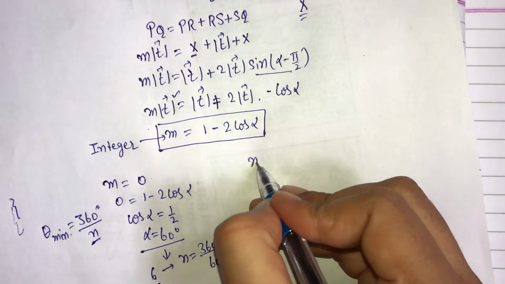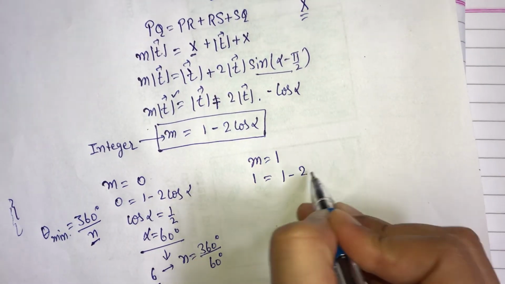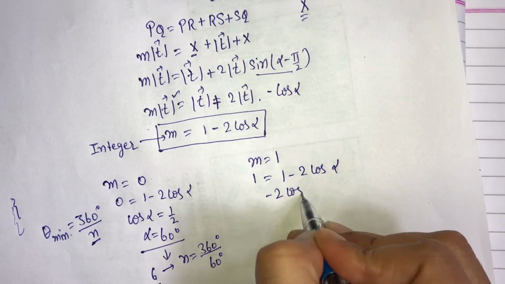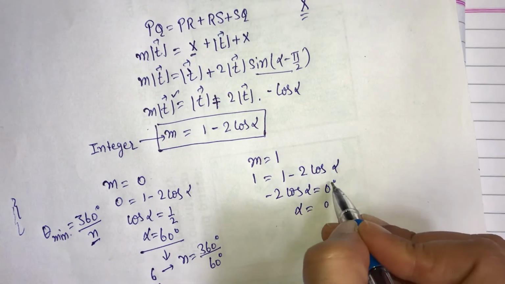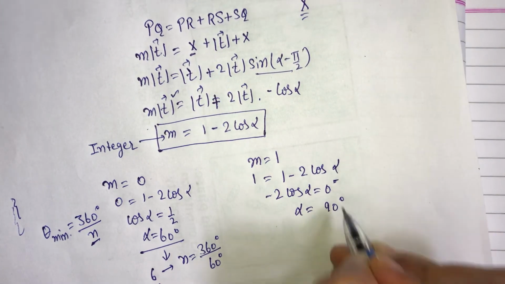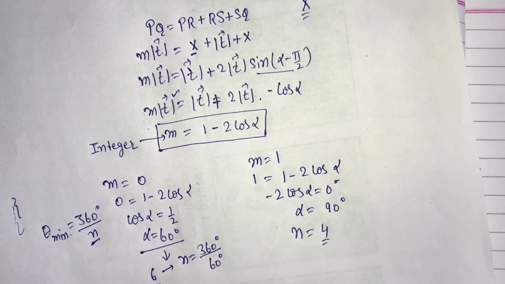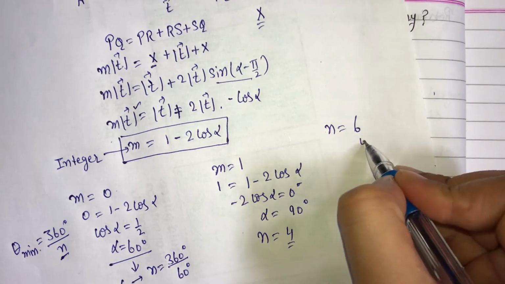Let's put m equal to 1. So 1 equals 1 minus 2 cos alpha. So minus 2 cos alpha is equal to 0, so cos alpha is 0 and alpha is equal to 90 degrees. So in this case n will be equal to 4. So I have found that n is equal to 6, 4.